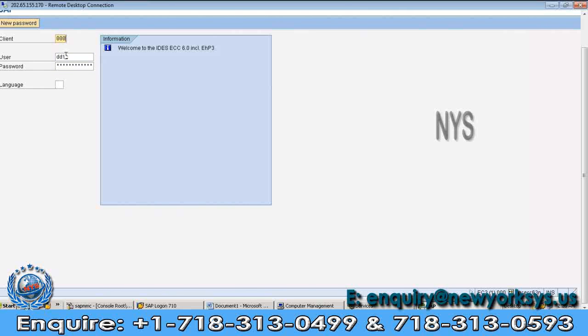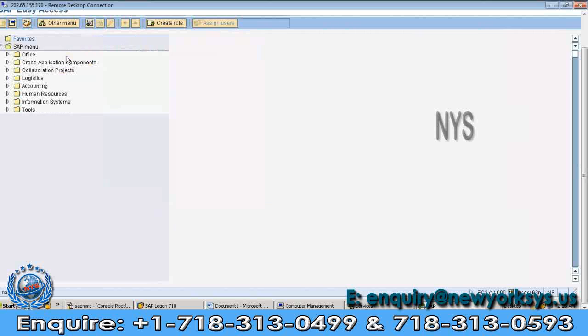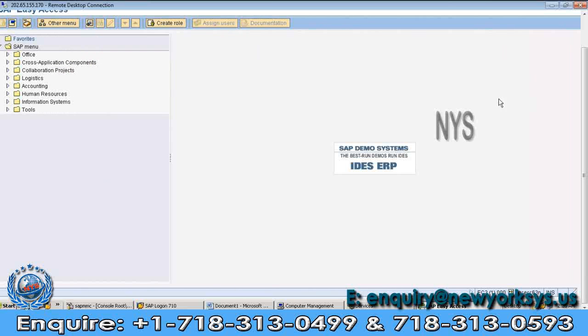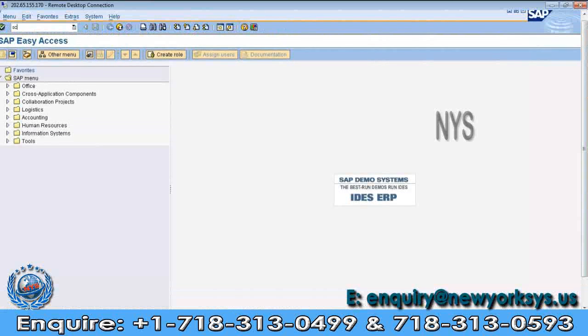Through the zero client, the DDIC user and so on. So here, what is the transaction code for creating a client? SCC4 is the transaction for creating a customizing client.